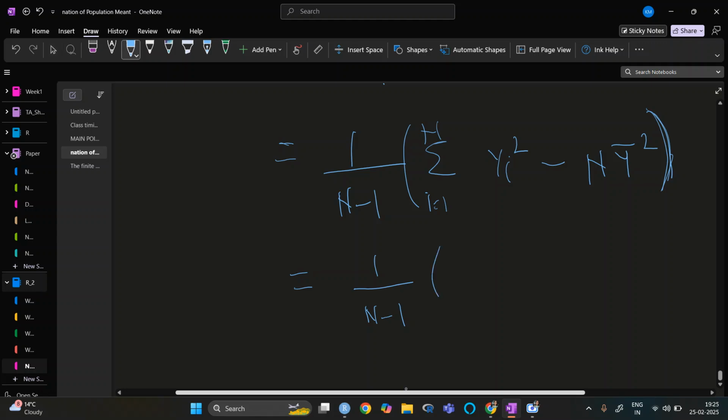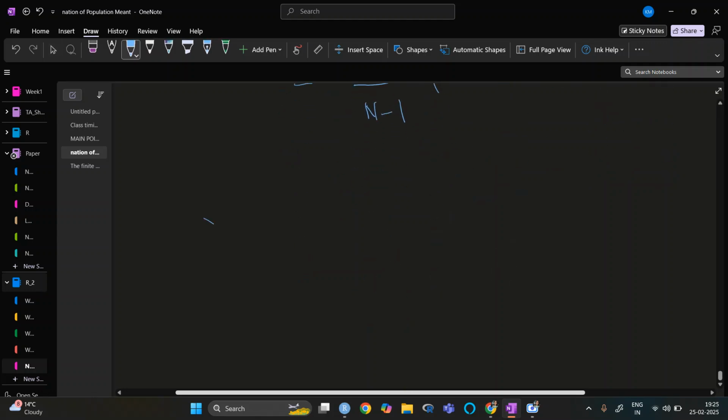So now this yi square. We have found that yi is 1 if it belongs to that class A, and 0 if it belongs to A star. So if I take yi square, it will be 1 square, which will be 1 only.